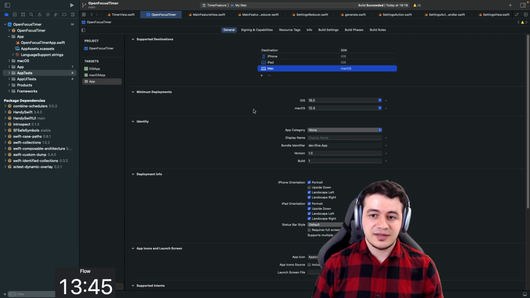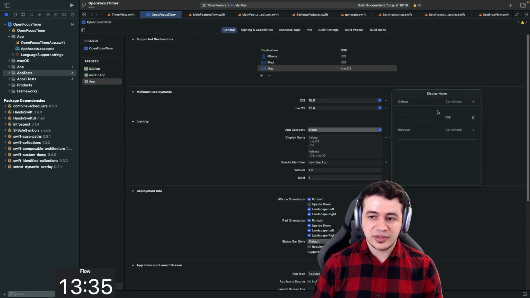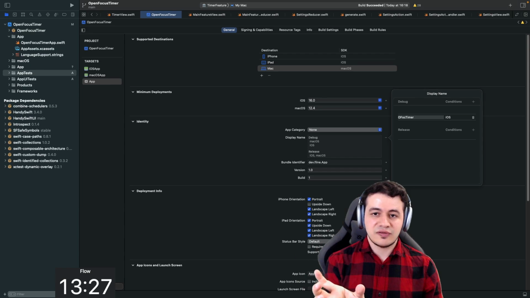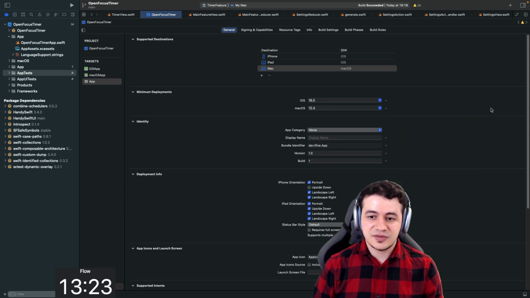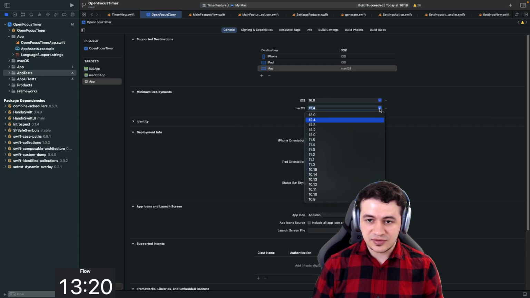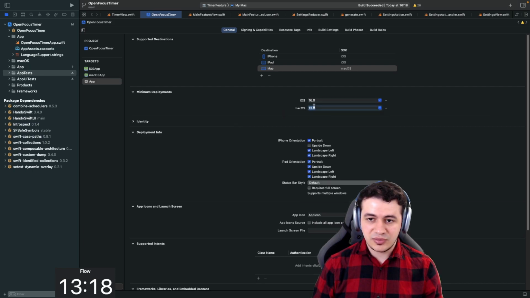And we still can set different things. For example, for macOS, if I want to provide a macOS specific, I don't know, display name, that's what they showed in the session. I can go here and add a condition, say on iOS, I want to have this value, like, I don't know, Go for Timer, because maybe it does not fit on iOS and I have to make it shorter or something like that. It is still possible. But we'll do that later. So for now, I'm going with macOS 13 and iOS 16.